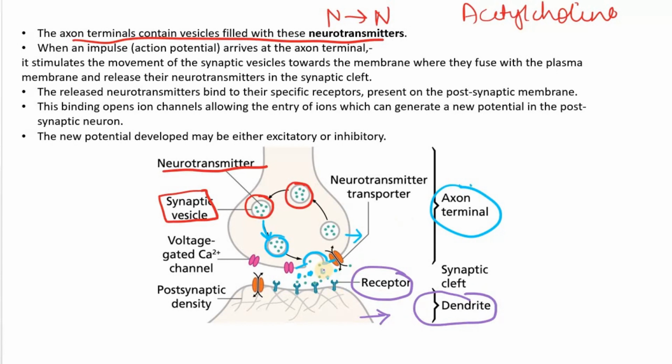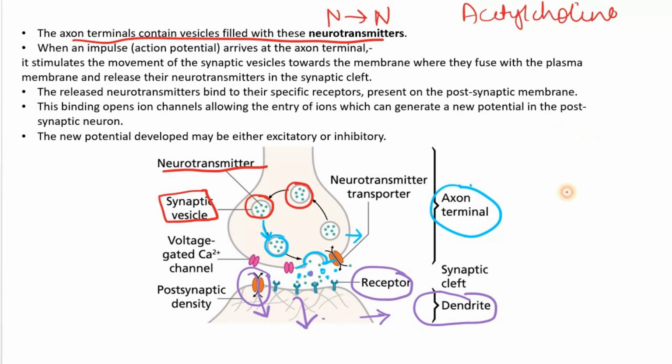And further, the binding of these neurotransmitters to the receptors present on the postsynaptic membrane takes place, and because of this binding, this opens the channels that are present on the postsynaptic membrane, and so further the nerve impulse can transfer.